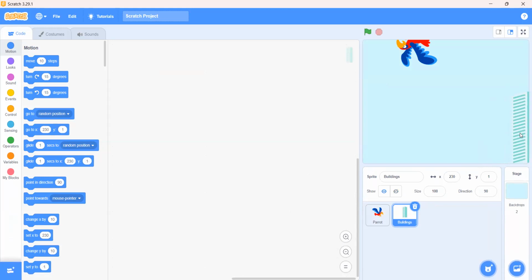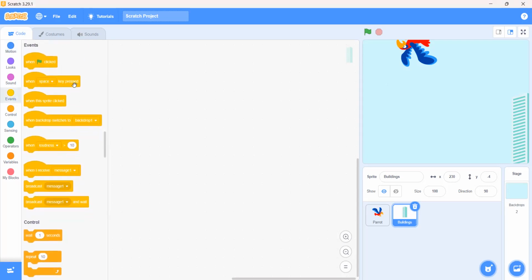Sir, I know the code. Okay, tell me. If we wanted to have other buildings, we will go to the events and pick the green flag.